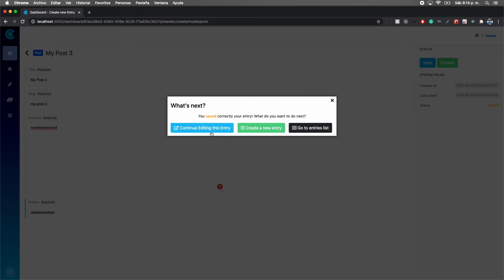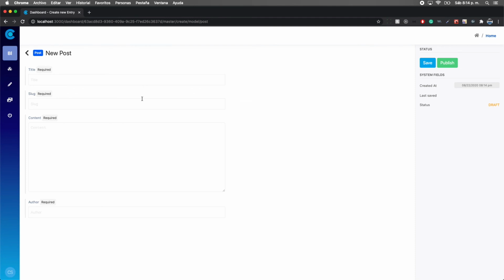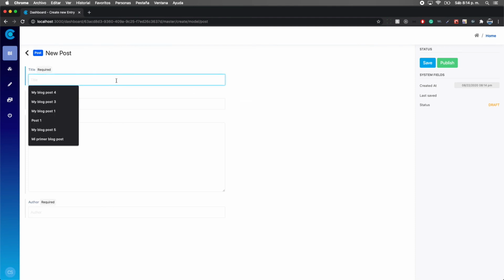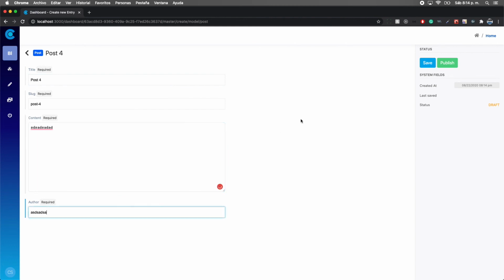I can click continue editing this entry, which is not going to work right now because we haven't enabled the edition yet. It's going to be for the next video. Create new entry or go to list entries. If we click create new entry, it's going to clean all the forms, and then we will be able to create a new entry.